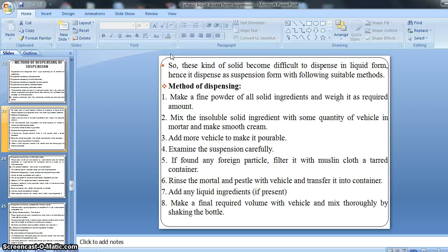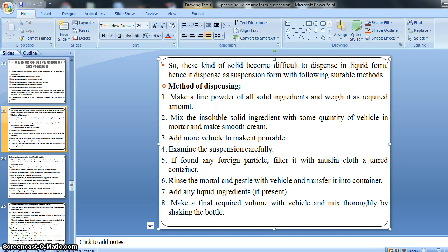So then let's see the method of dispensing a suspension containing indiffusible solid, meaning how can we dispense it. First of all, there is a procedure. Make a fine powder of all solid ingredients and weigh it as the required amount.